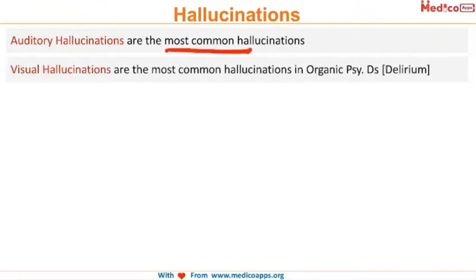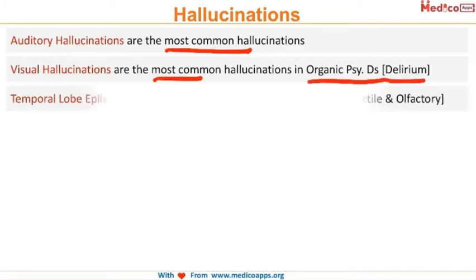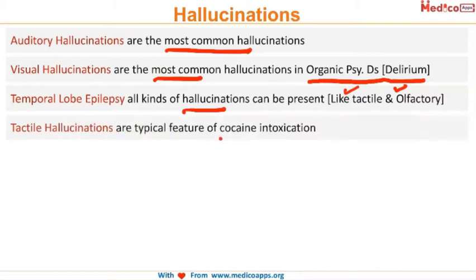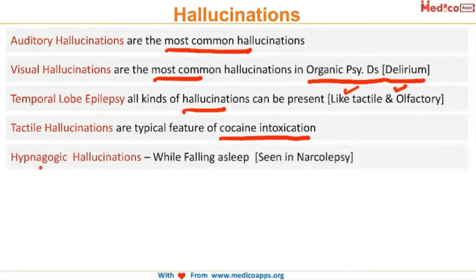Visual hallucinations are most common in cases of organic psychiatric disease like delirium. Temporal lobe epilepsy can cause all kinds of hallucination, including tactile and olfactory. So temporal lobe epilepsy can cause all kinds of hallucination. Tactile hallucination is typically a feature of cocaine intoxication. Very important MCQ: patient feels like bugs are crawling under his or her skin.